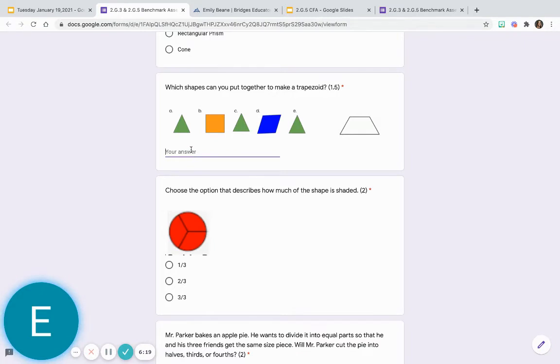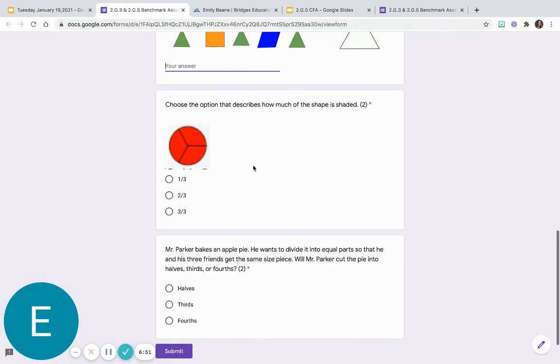So in your answer, if you think B, C, and D would go together to make this shape, you would write B, C, D. If you think A, B, C would go together to make a trapezoid, then you would write A, B, C. If you think C, D would go together to make this shape, you would write C, D. All right, so you're going to be writing these letters, whichever letters you think go to make this trapezoid.